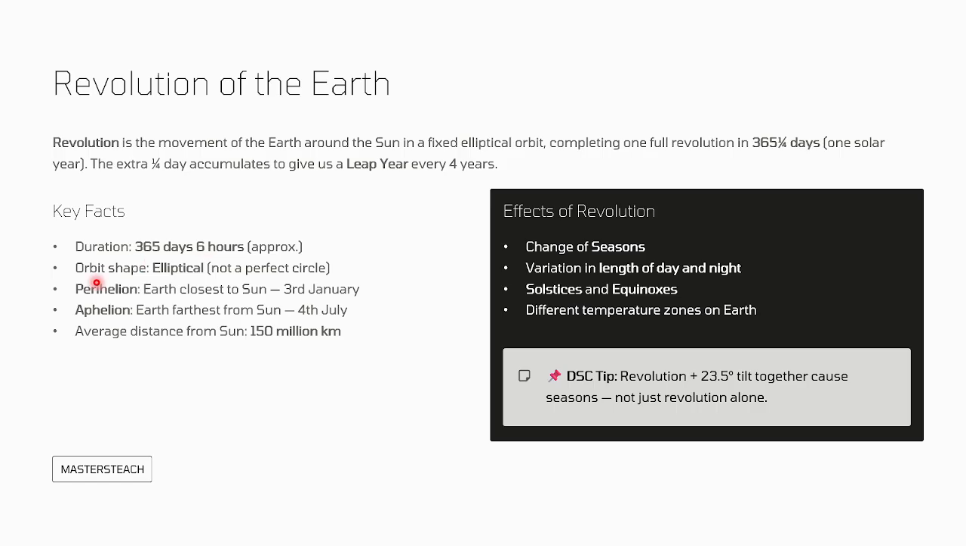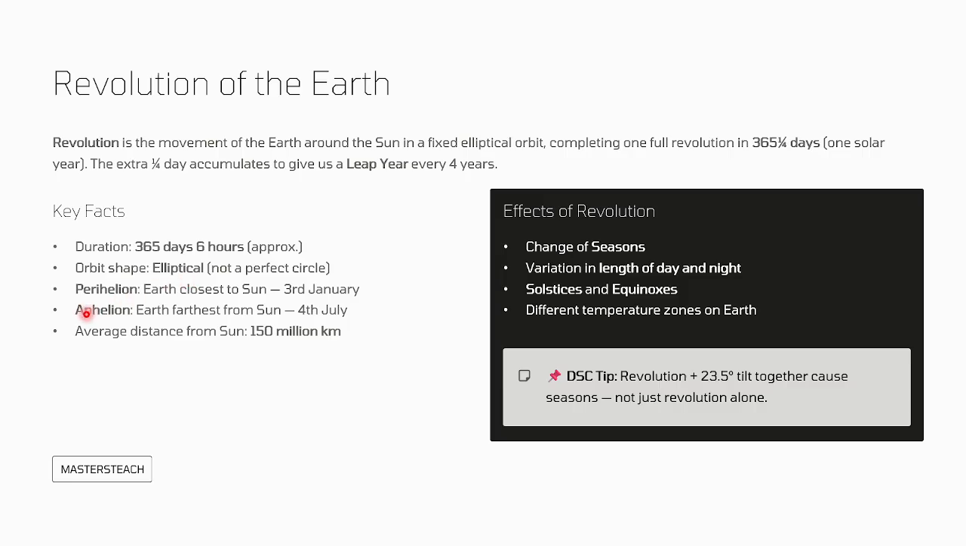So the key facts about the revolution of the Earth. Duration is 365 days and approximately 6 hours. Orbit shape is elliptical, not a perfect circle.